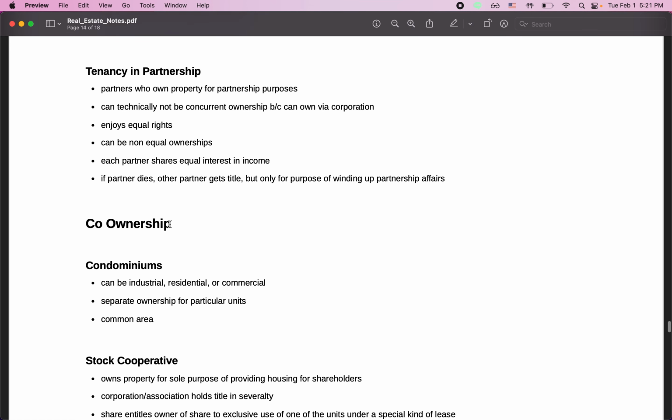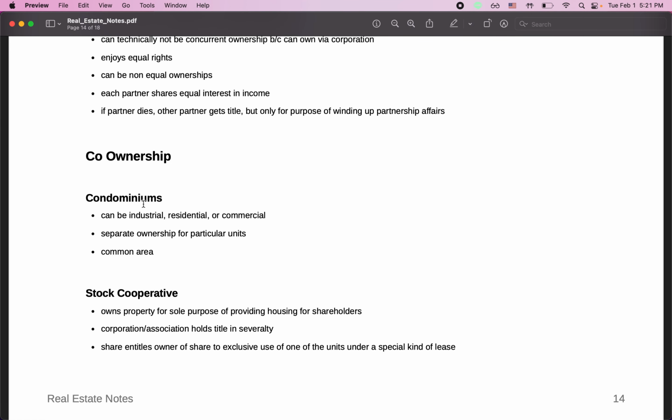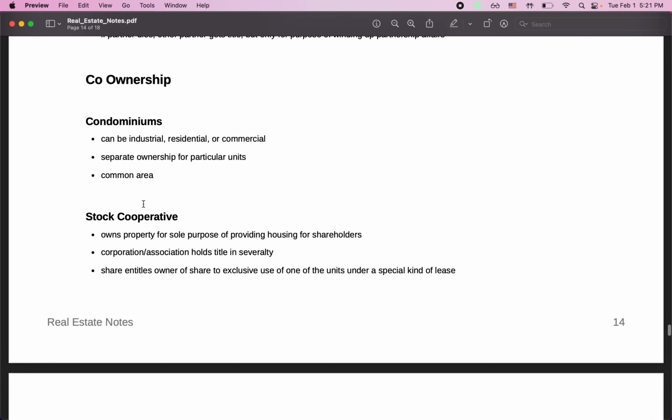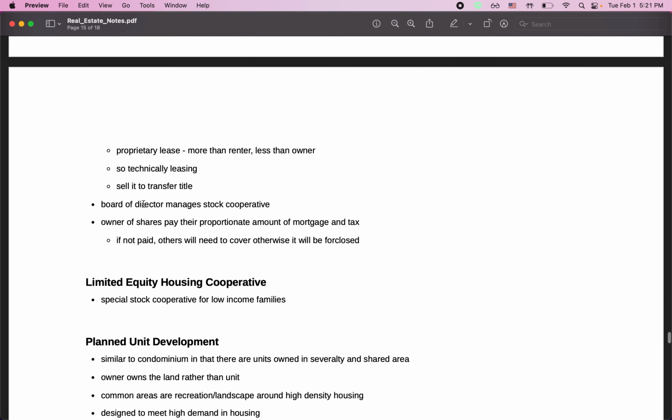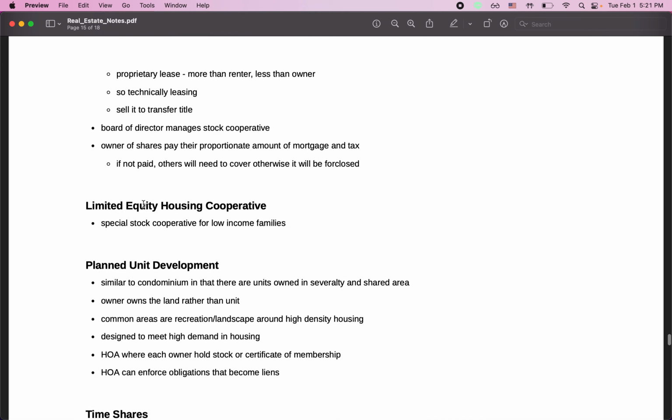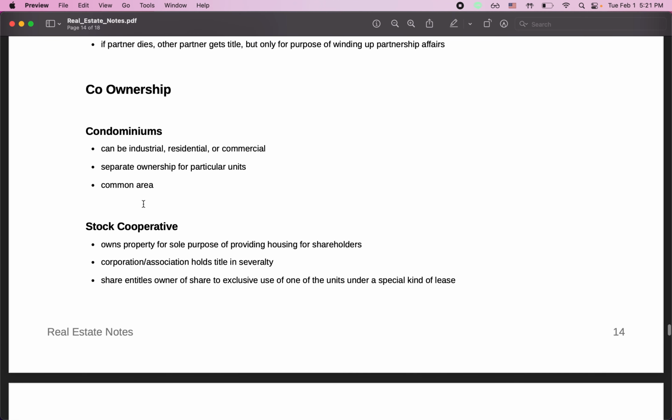And then let's talk about co-ownership. These are places that are owned by multiple people at the same time. One example is condos or condominiums, where there is separate ownership for particular units, but there's a common area. Condominiums can be industrial, residential, or commercial.